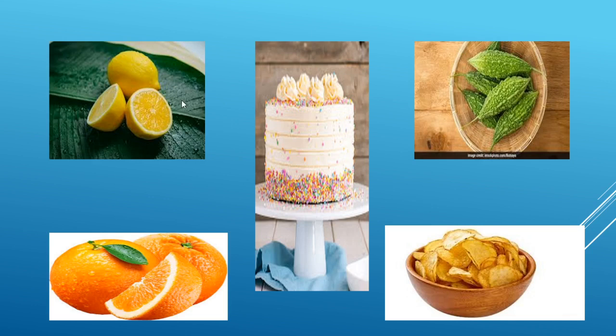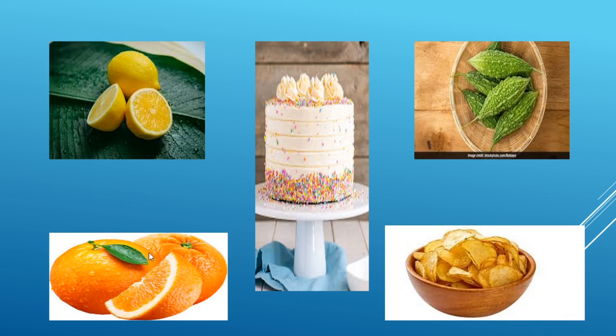Say the citrus food, that's lemon. It is sour in taste. Cake, it is very tempting and sweet in taste. Bitter gourd, it is bitter in taste. Chips, they are salty in taste.